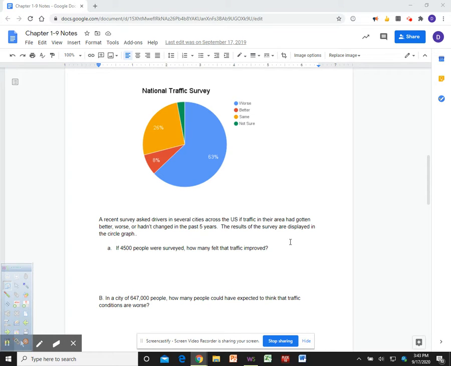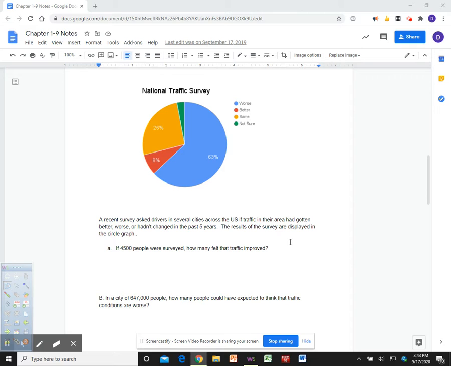Then we have a pie graph, which is one we're going to be working with today. A pie graph is out of 100%, and it tells you the percentage of people that picked that or voted for that or chose that option. And then we have a line graph, which shows you data over time. So we're going to start with a pie graph.